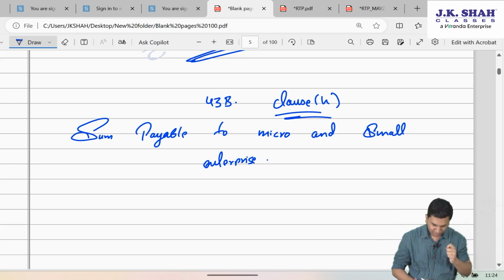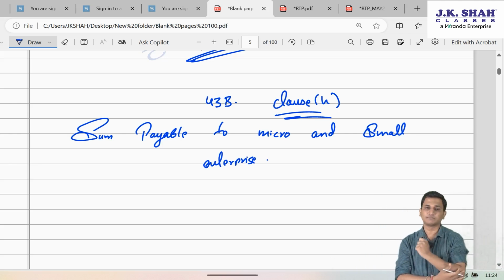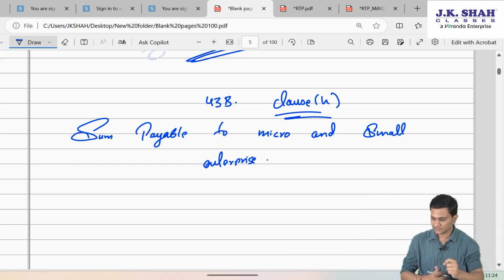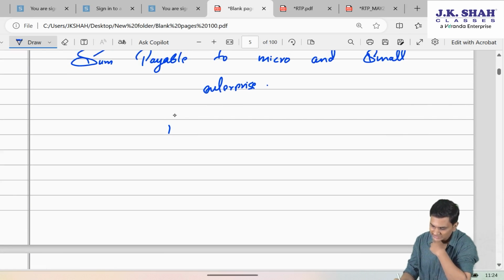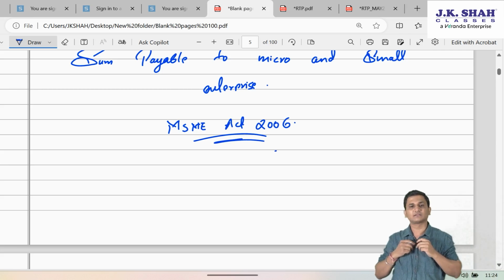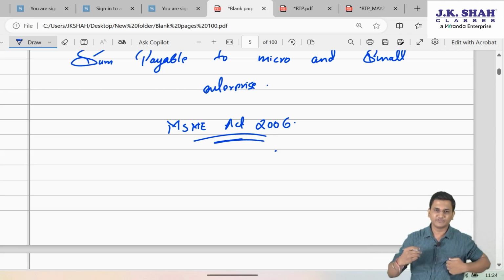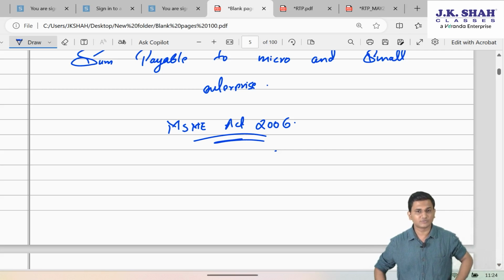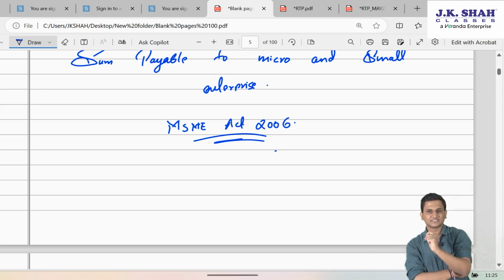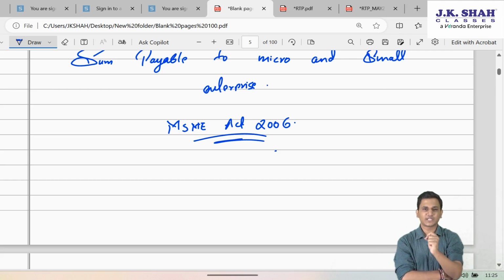Friends, for the benefit of small companies, small associates, or you can say small business people, there's an act called the MSME Act, 2006. This MSME Act, the Micro, Small and Medium Enterprises Act, has various provisions which are benefiting small enterprises, micro enterprises and medium enterprises, as defined under that act.